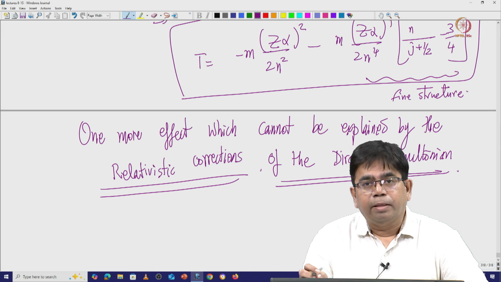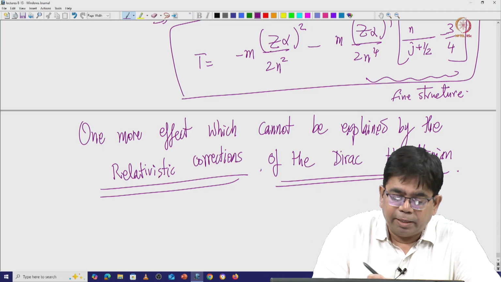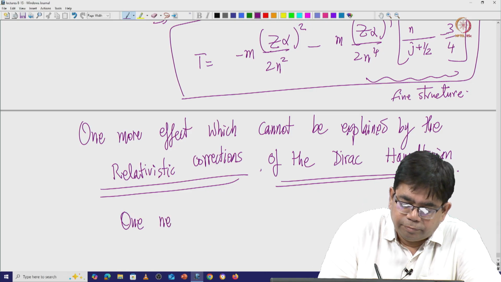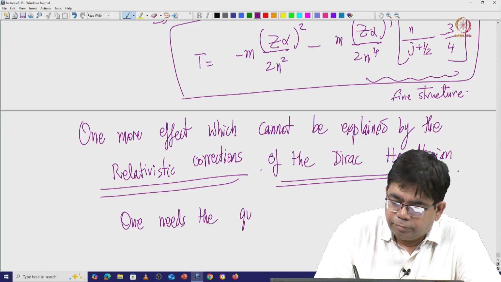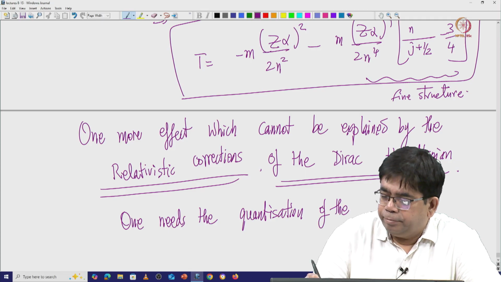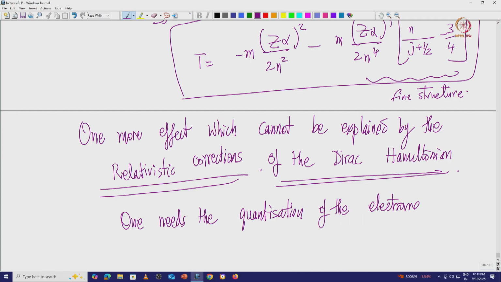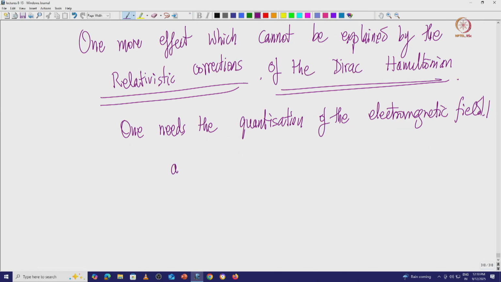For that you need the quantization of the electromagnetic field, and this involves the quantization of the electromagnetic field and the mass renormalization essentially.